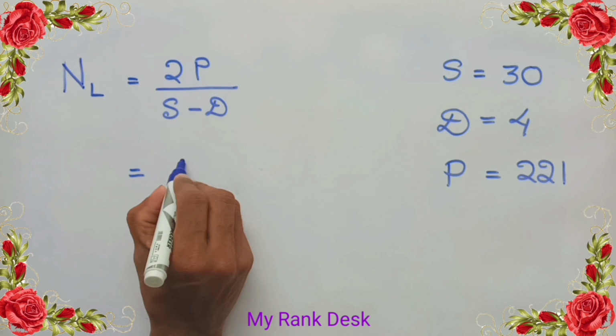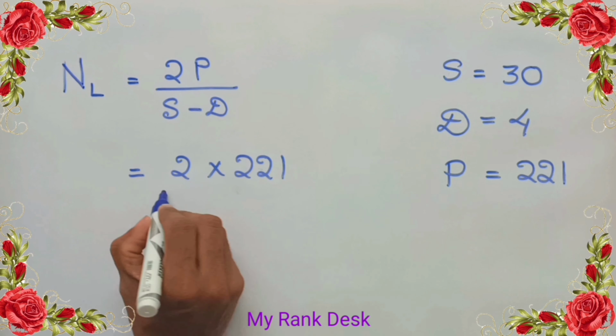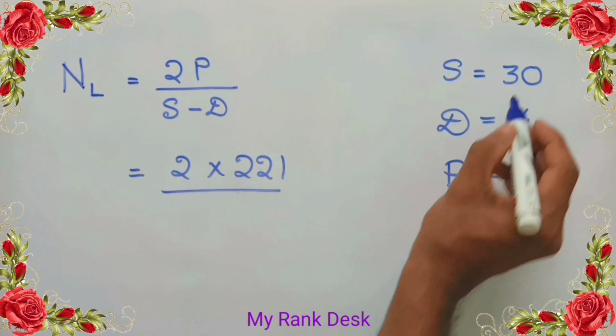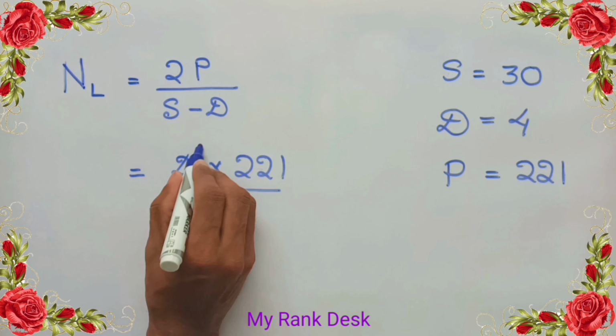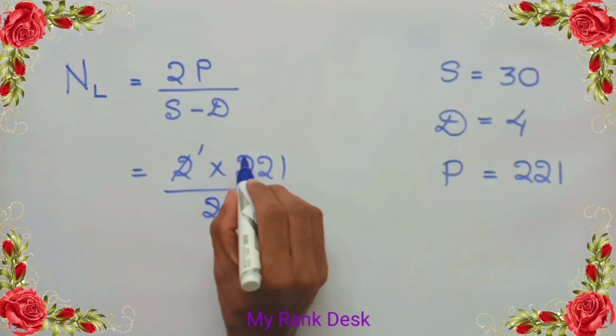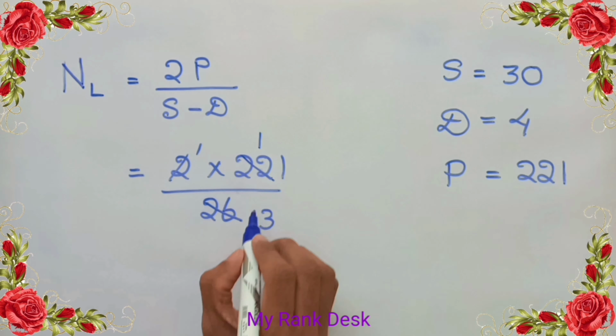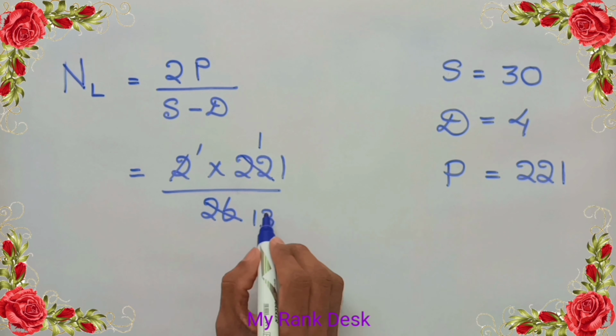That is NL equal to 2 into 221 divided by 30 minus 4, where 30 minus 4 equal to 26. On dividing numerator and denominator by 2, we get 1 by 13. Again, on dividing numerator and denominator by 13, we get 17 by 1.